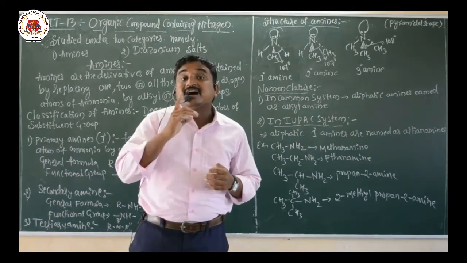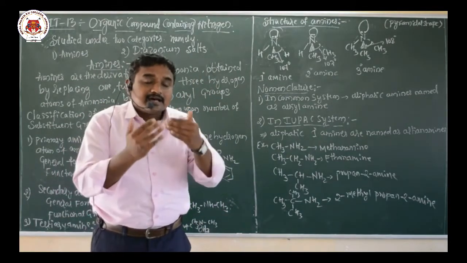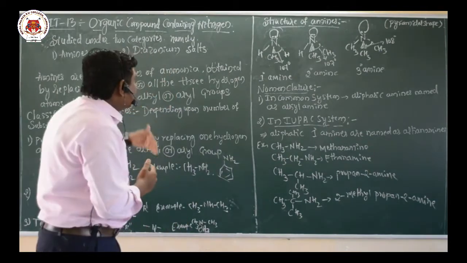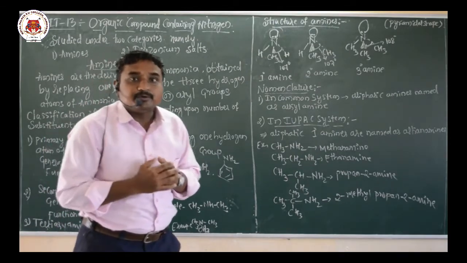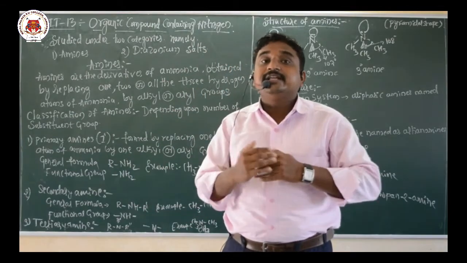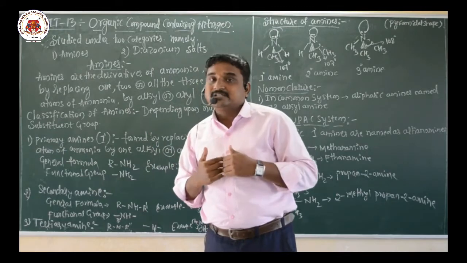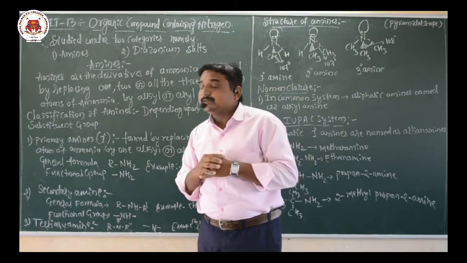The first one is amines. Amines are the organic compounds which contain nitrogen, and one more category is diazonium salts. So these two come under organic compounds containing nitrogen. Let us move on one by one, first amines, and afterwards we can go to diazonium salts.